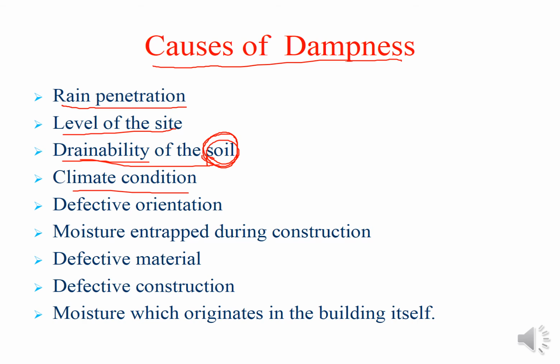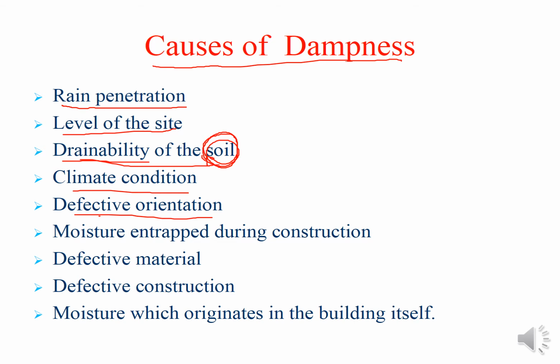Then come climatic conditions. Of course, if it is a humid climate, there is a risk of more moisture getting inside, and if it is a rainy climate, then of course it is problematic. Then there is defective orientation.